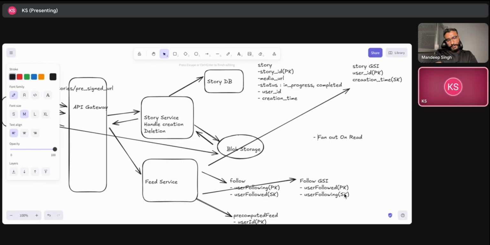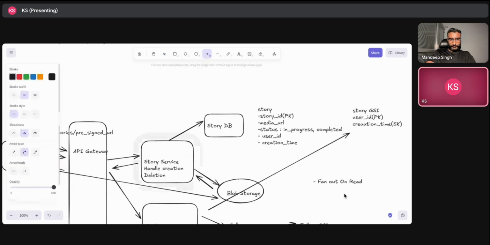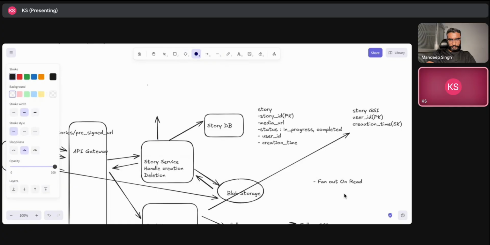For that part, what I can think of is that we should go with an asynchronous kind of solution for generating the pre-computed feed for some set of users. So let's say we have a queue where this user, who has lots of followers, created a story. We will have a story queue.